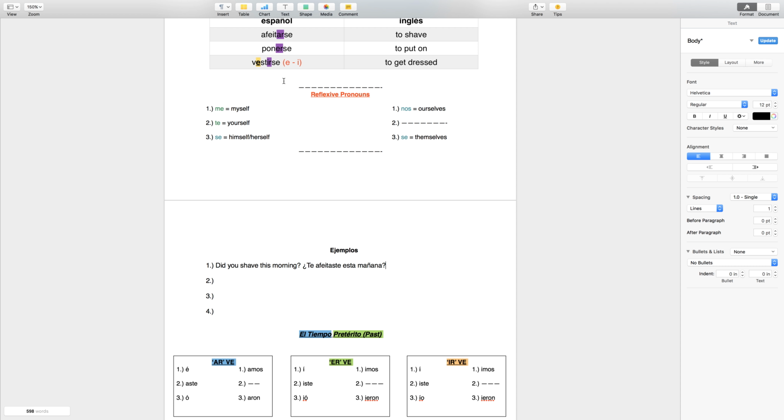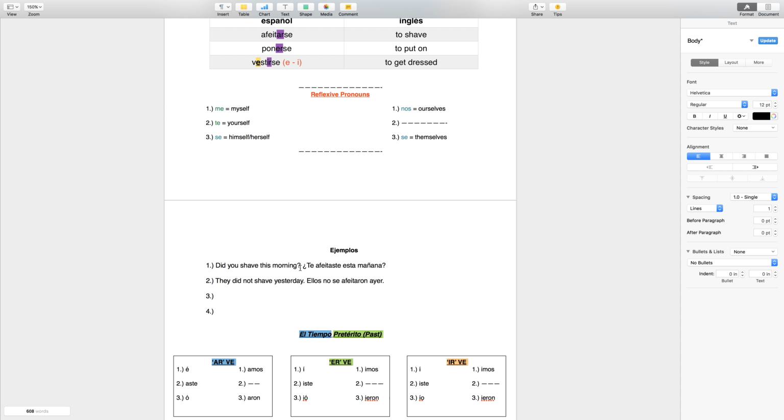Alright, let's see here. Let's do, they did not shave yesterday. Ellos no, take the verb afeitarse, and it's they who did not shave, so in this case it's going to be se, themselves. Ellos no se afeitaron ayer.